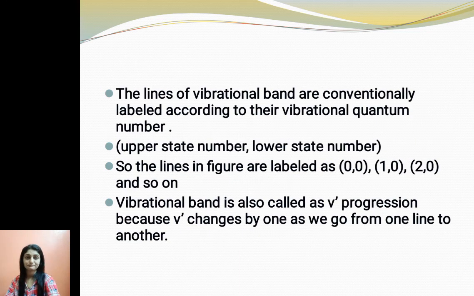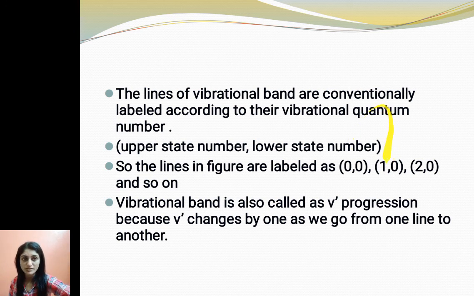Now the lines of a vibrational band are conventionally labeled according to their vibrational quantum number. I just told you that we write the upper state number first and then the lower state number. So the transitions in the figure were labeled 0 0, 1 0, 2 0, 3 0 and so on. And here you can see the first number is the upper state number.